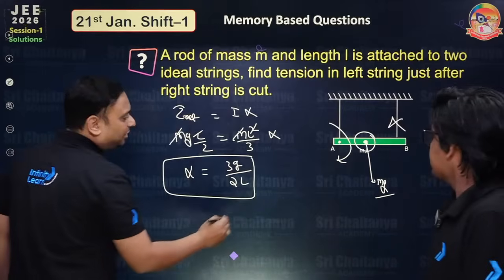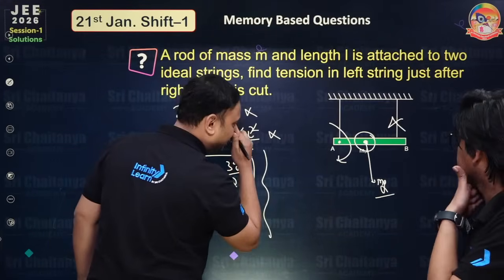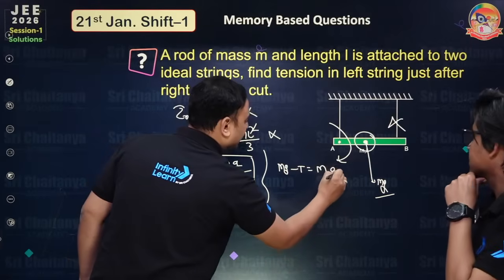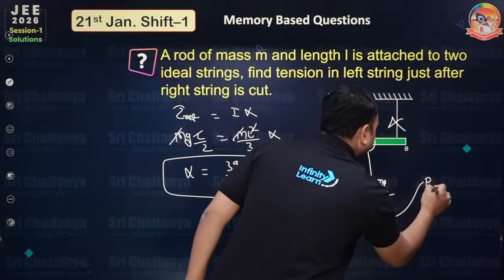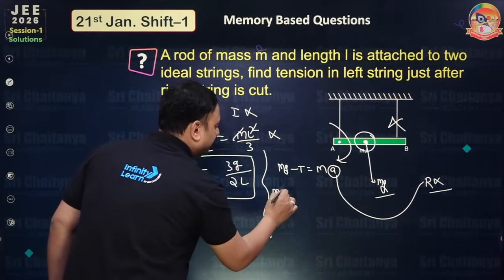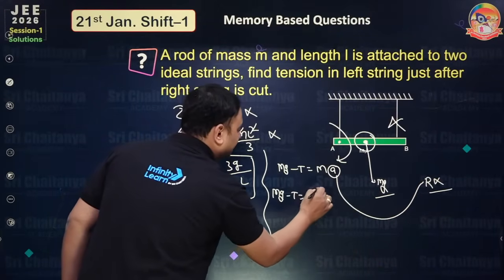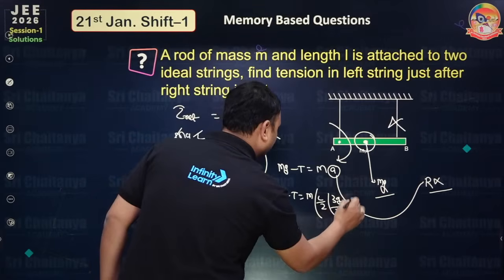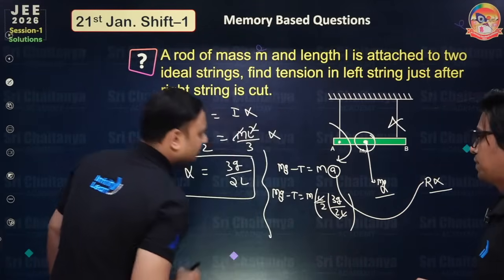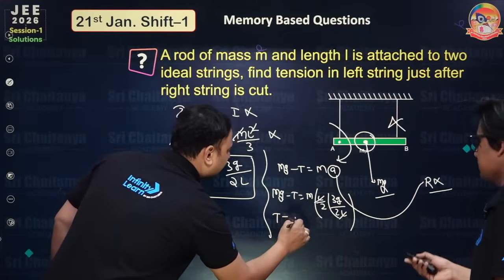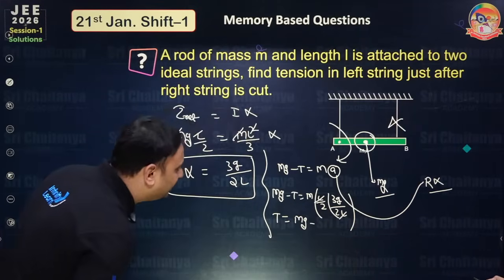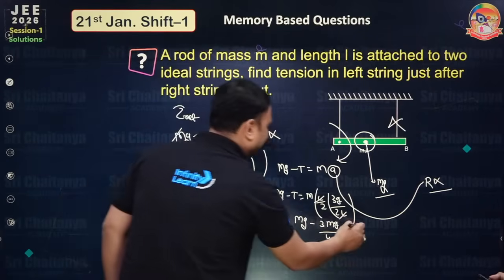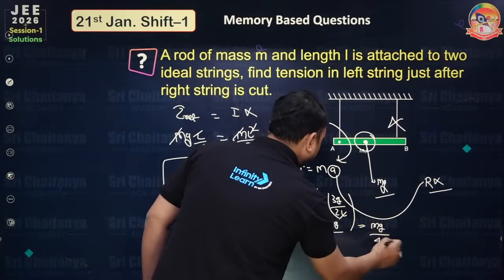Students, we apply Newton's second law for the center of mass. So mg minus T is equal to ma, and as sir has said, this will be replaced by a equal to r alpha. So mg minus T is equal to m times r alpha, that is 3g by 2l times l by 2. At that particular instant there is pure rotation. So T is equal to mg minus 3mg upon 4. 4mg minus 3mg is simply mg, divided by 4. So T is mg by 4. This is the right answer of this question.